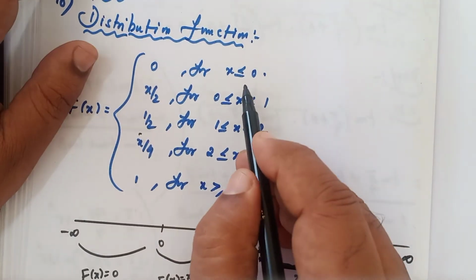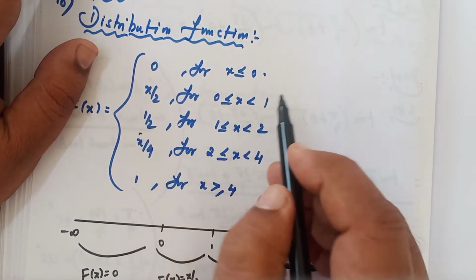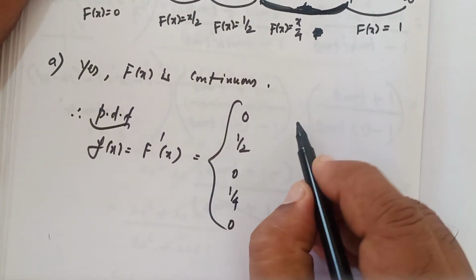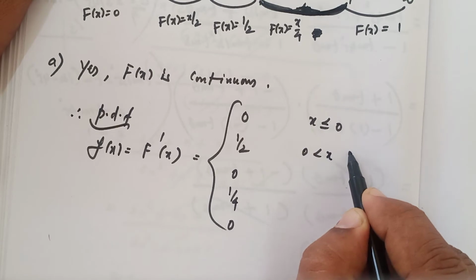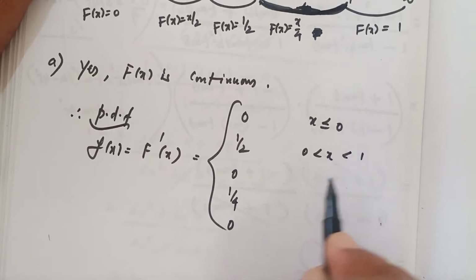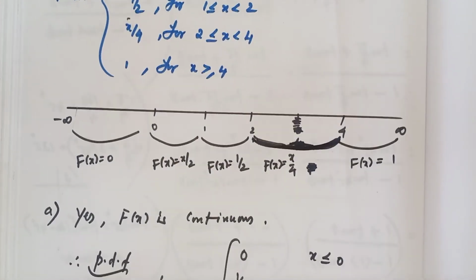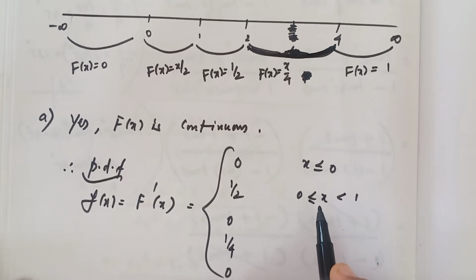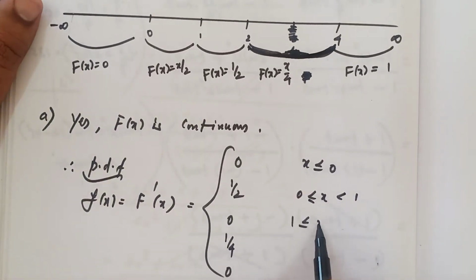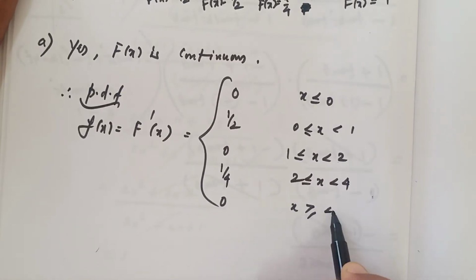So write the intervals as they are: x less than or equal to 0, 0 less than x less than 1, next 1 less than or equal to x less than 2, 2 less than or equal to x less than 4, and x greater than or equal to 4.